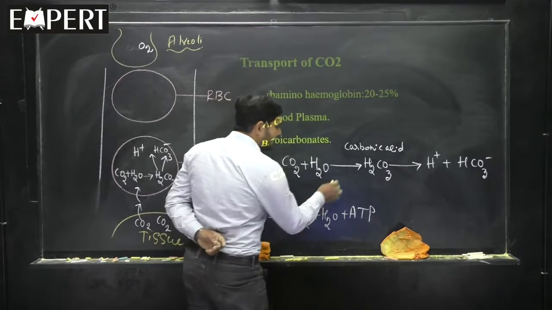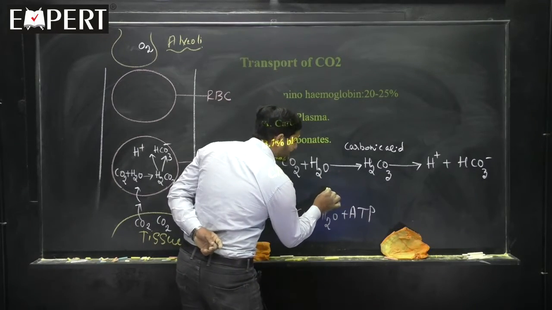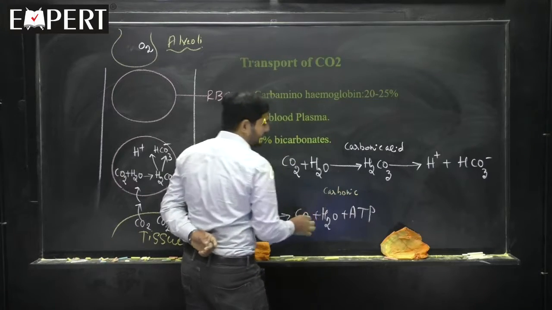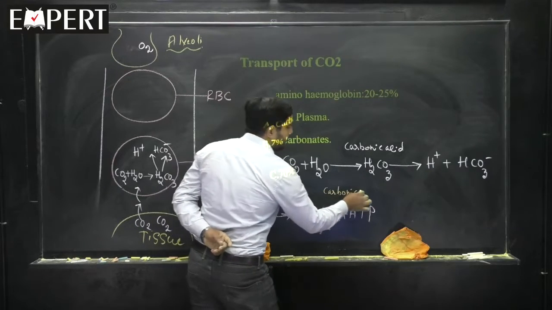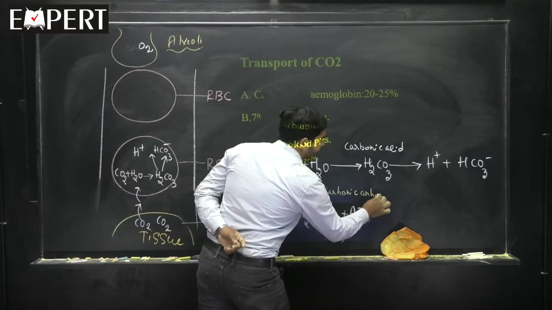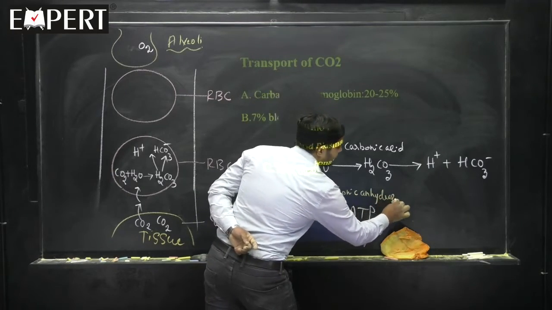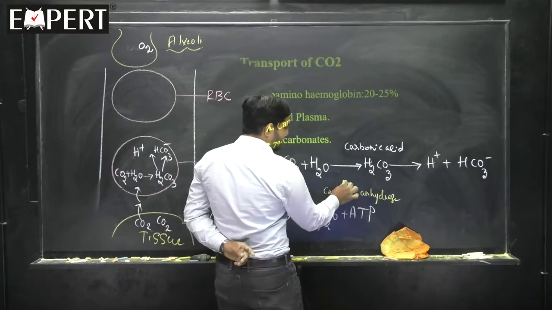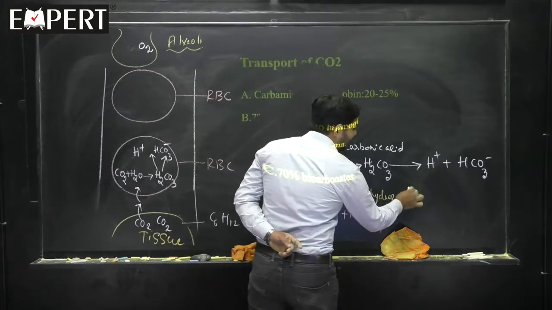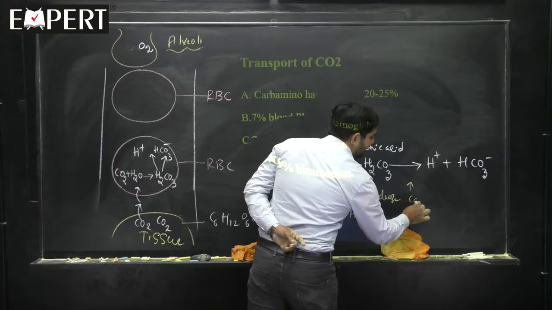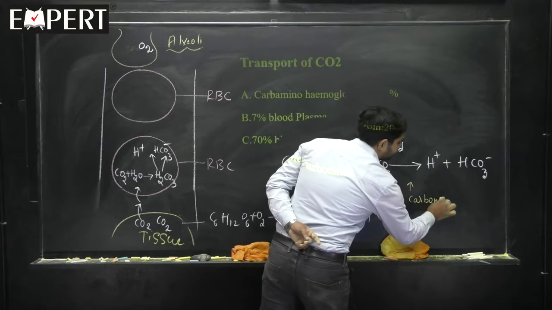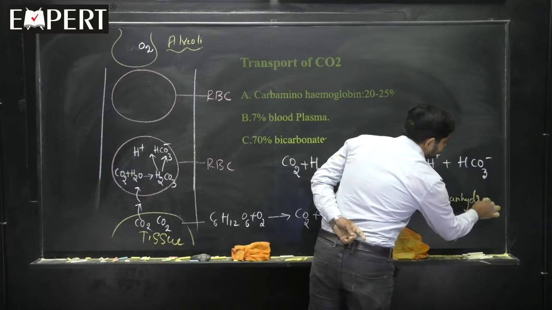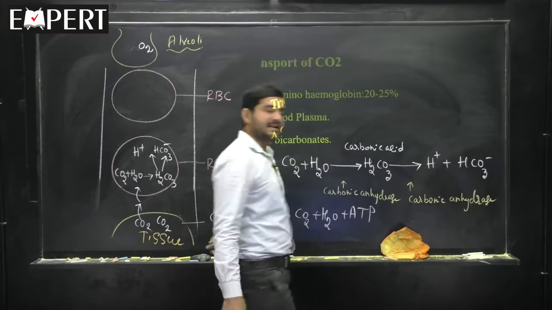And for this reaction to occur, there is a requirement of an enzyme here. And which is the enzyme? The enzyme required here is called carbonic anhydrase. The same enzyme will catalyze this reaction also. So, I will write carbonic anhydrase. Is the matter clear?